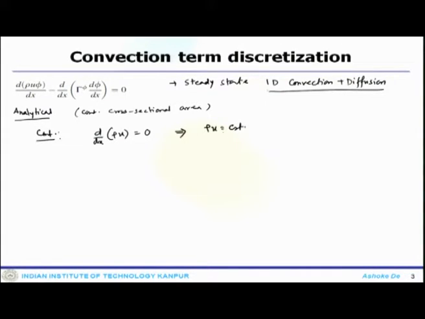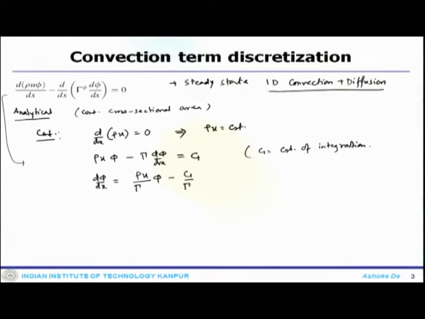Now, using this, for that 1D system one can write rho u phi minus gamma d phi by dx equals a constant C1, where C1 is the constant of integration. Now you rearrange this term: d phi by dx equals rho u by gamma phi minus C1 by gamma.